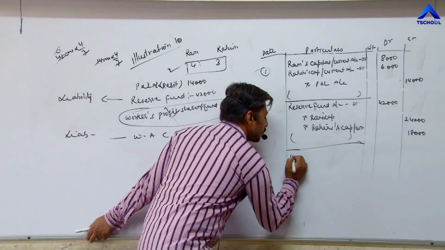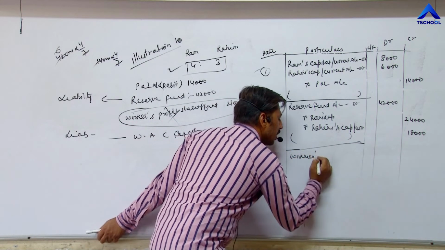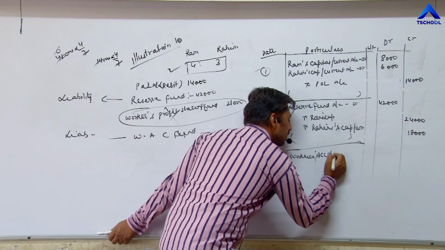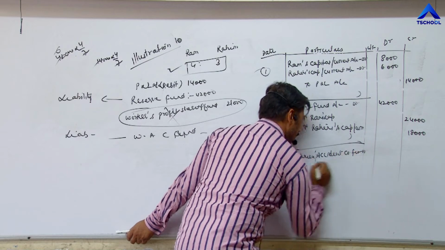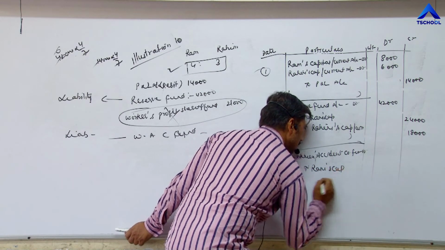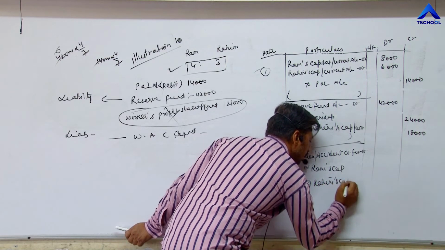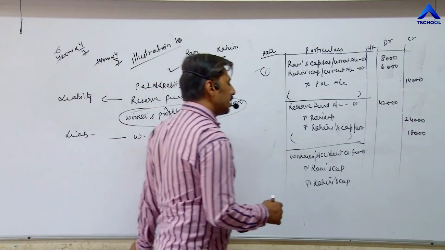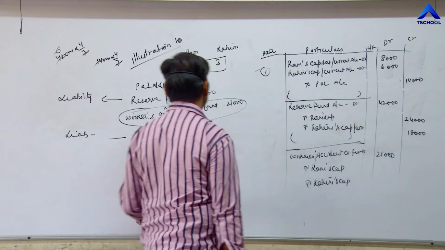So here I am writing in short, workmen accident compensation fund account debit to Ram's capital and to Rahim's capital. 26,000 minus 5,000, 21,000. 21,000 will be distributed in old ratio, and old ratio is 4:3.